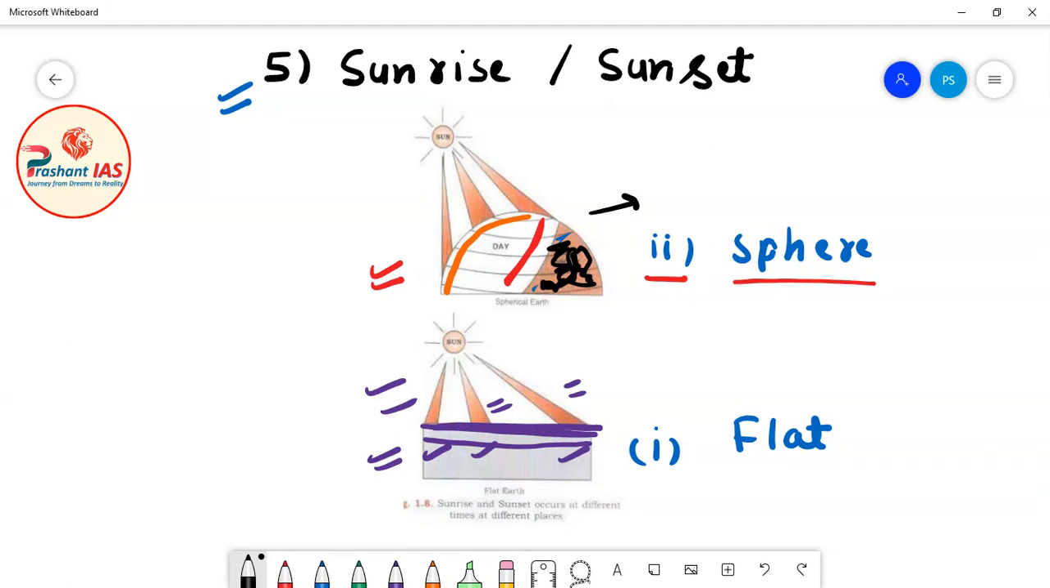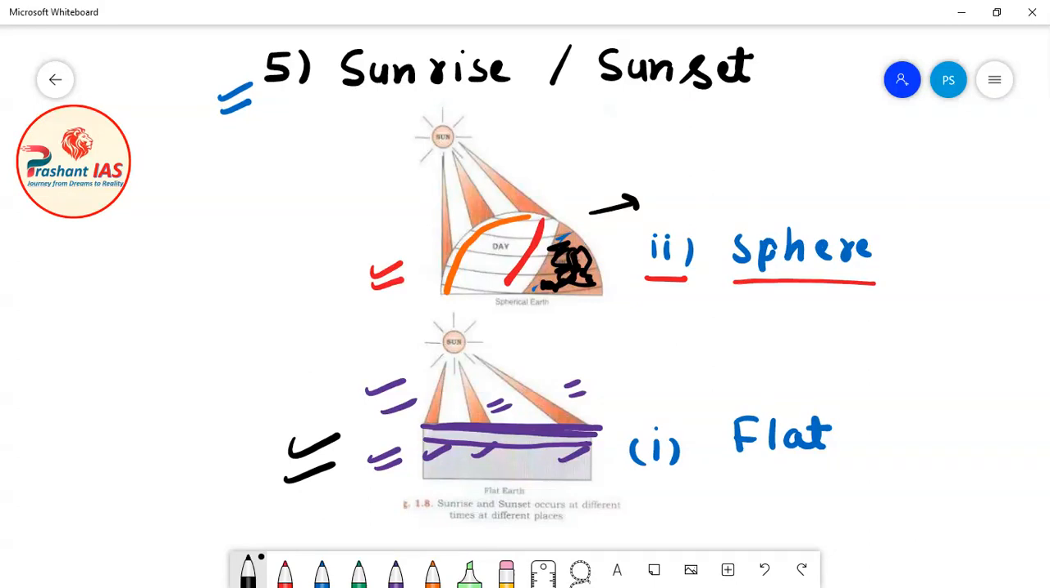Okay, so this is what practically happens on our Earth. Some of the countries, some of the places experience night, and at the same point of time some of the places experience morning, some experience afternoon, some experience evening. Okay, so this actually happens due to the spherical shape of Earth. On a flat earth this is next to impossible.